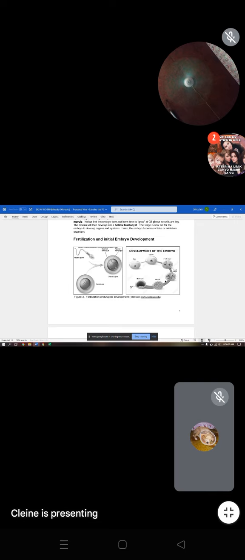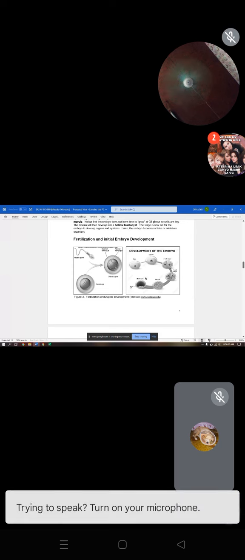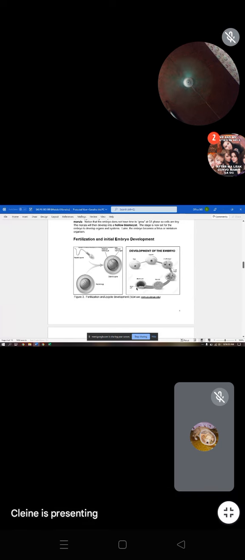And then your morula will form a hollow shape on its inside and will eventually form into a blastocyst. So after blastocyst, since our diagram is only up until blastocyst, the inner cell mass that we have here will form into your germ layers.